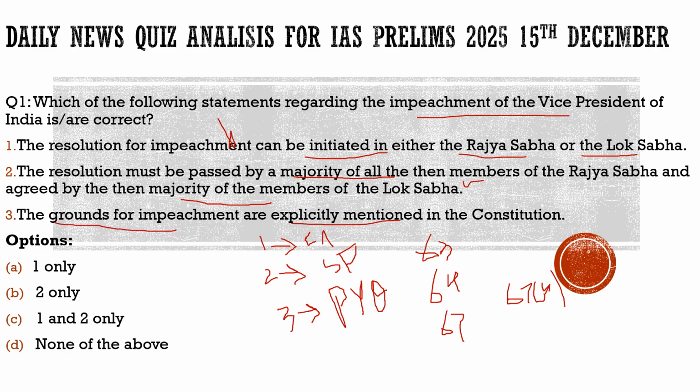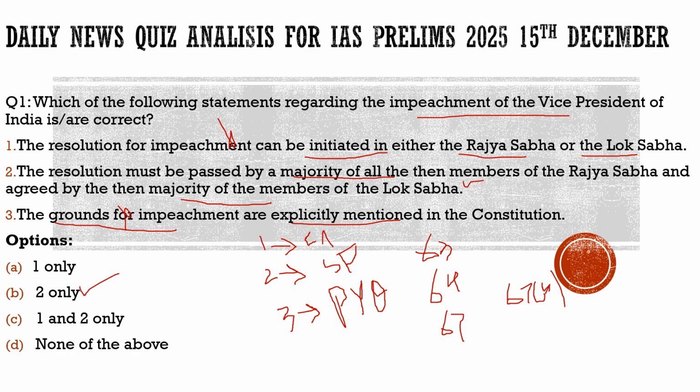So the third statement is also incorrect, because the grounds for impeachment are not explicitly mentioned in the constitution, but the procedure is explicitly mentioned under Article 67B. With respect to this question, how many statements are correct? Only the second statement is correct. So the correct option is option B.